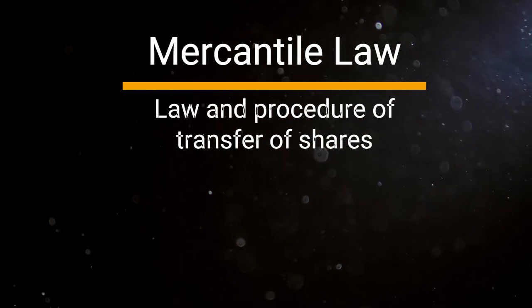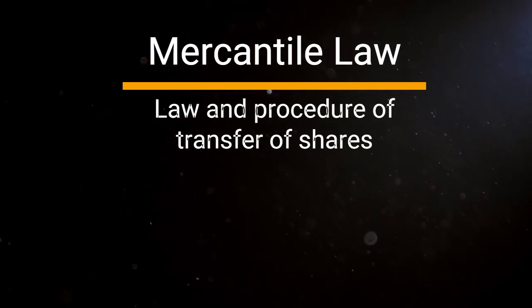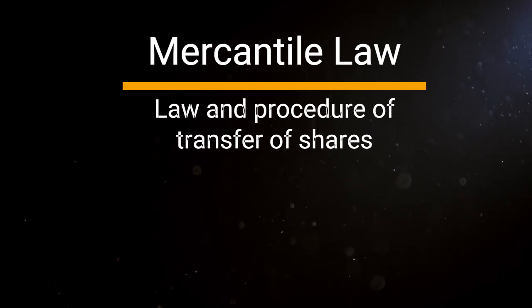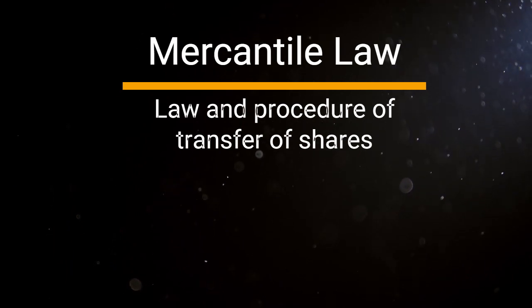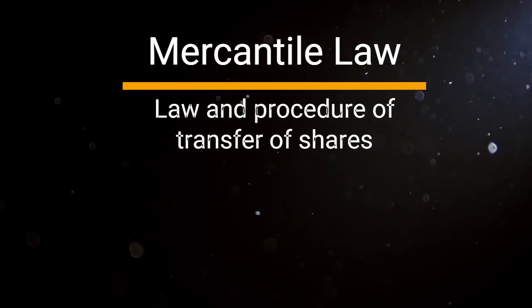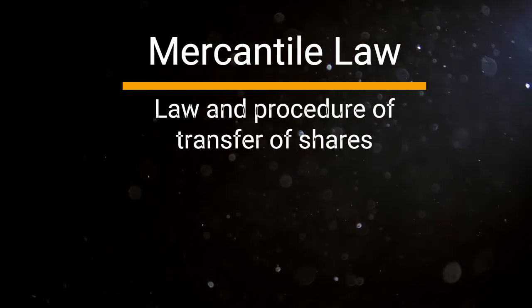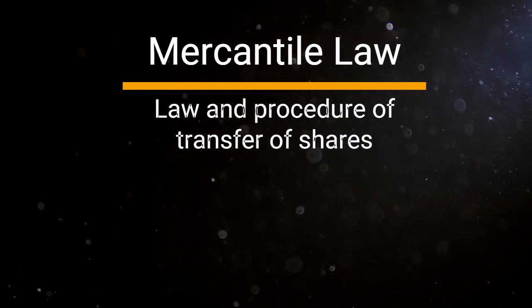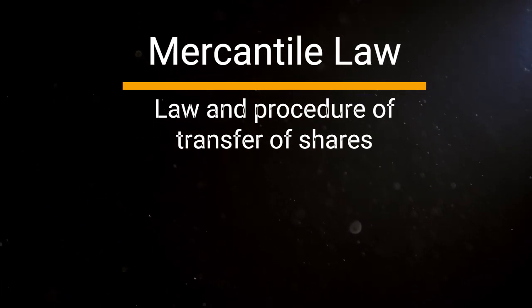Law and procedure of transfer of shares in a company registered under Companies Ordinance. Heading number 1. Introduction. An authorized capital of a company is divided into small parts. Every part is called share. The shares of a public company are movable property. Public Limited Company offers the shares to public through prospectus. The person who purchases shares is called shareholder. Under Companies Ordinance 1984, a shareholder can transfer his shares by following the company shall have a distinctive number.